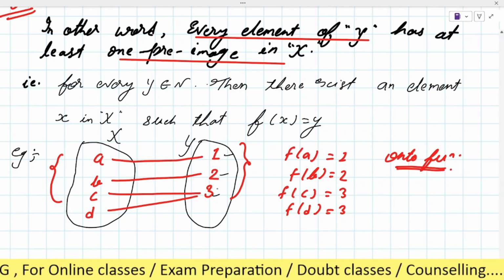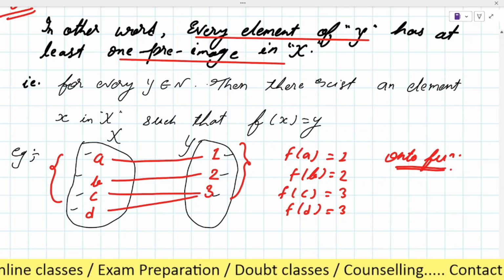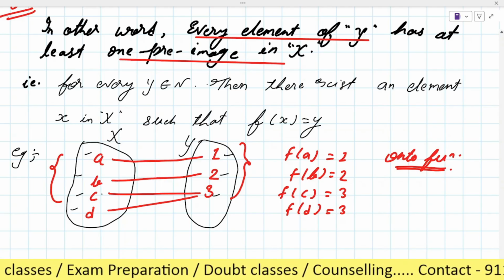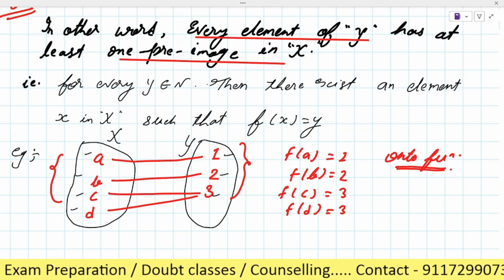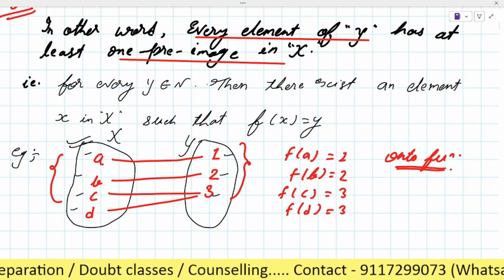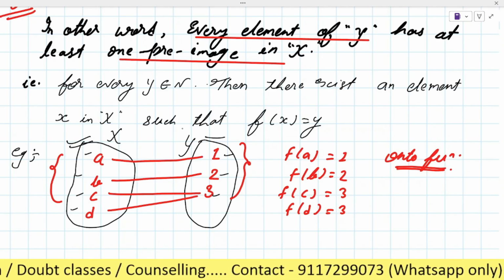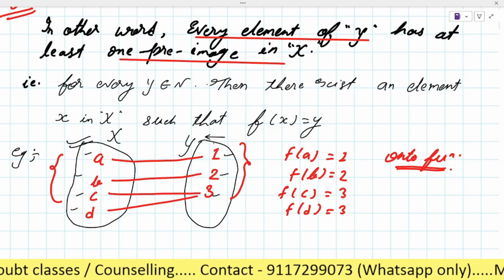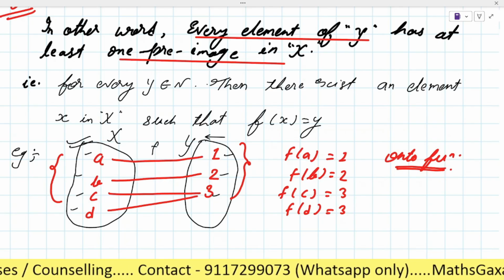All three are the image of elements of X. First, we have to check whether it is a function or not. As every element of X has a unique image in Y, yes, it is a function.